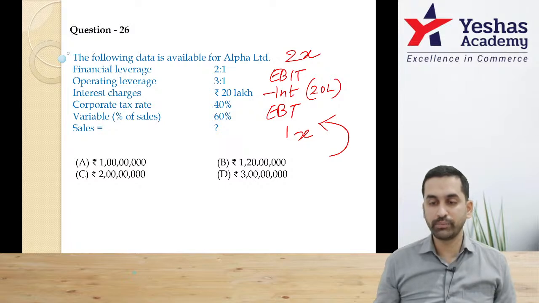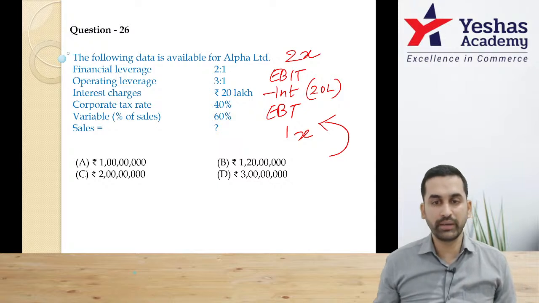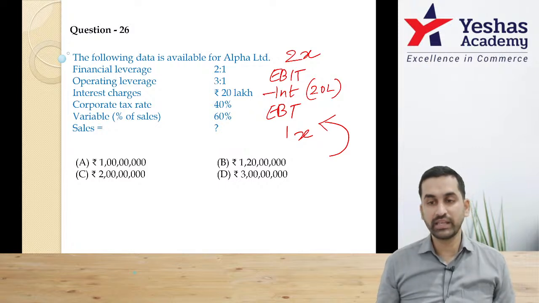Can somebody message me in the chat box? If you do it in the style that I told you, 2x minus 20 lakh is equal to x. How much is the value of x? Anybody?